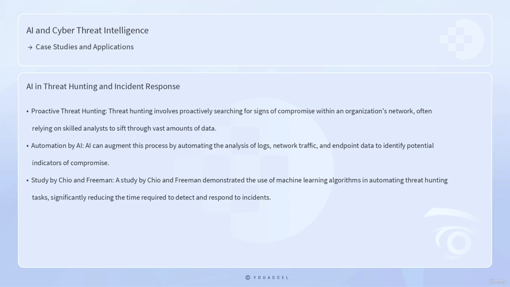of compromise. A study by Chio and Freeman demonstrated the use of machine learning algorithms in automating threat hunting tasks, significantly reducing the time required to detect and respond to incidents. This not only enhances the efficiency of security operations, but also allows human analysts to focus on more complex and strategic tasks.